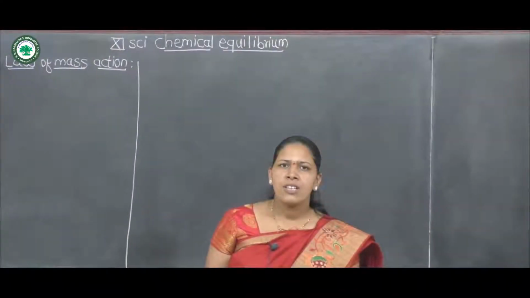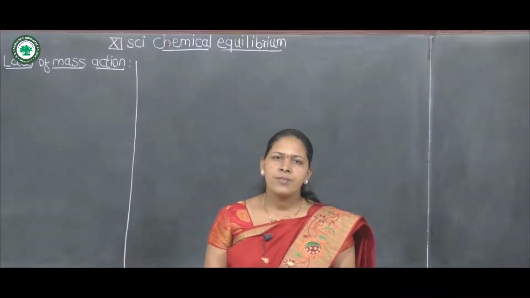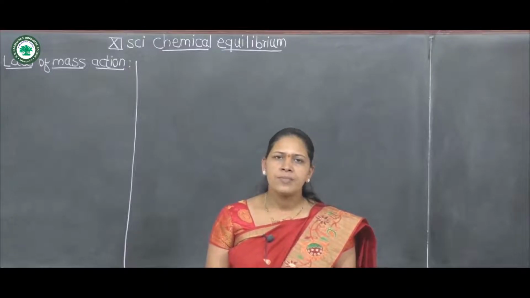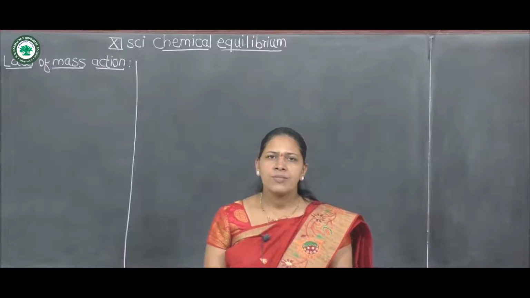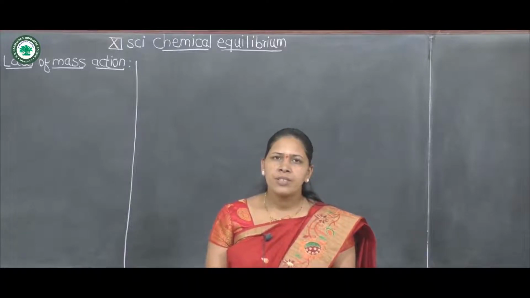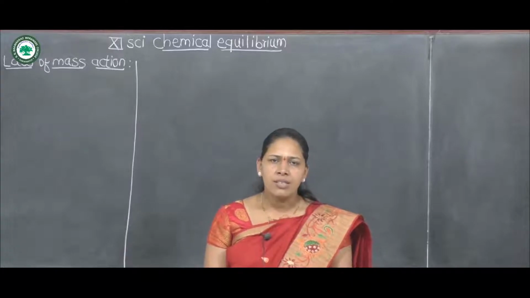Good morning, students. In the last lecture, we studied what is meant by chemical equilibrium and reversible reaction. Chemical equilibrium is the state of the reaction in which the rate of forward reaction is equal to the rate of reverse reaction. That means at equilibrium, the reaction goes neither forward nor backward, and the concentration of reactants and products remains constant. These are some characteristics of chemical equilibrium.